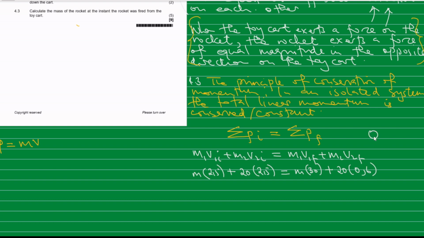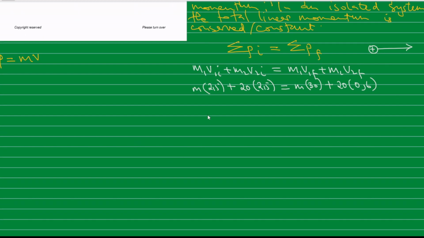Remember, momentum is a vector, so we are taking the right as the positive direction. Let's multiply that. We'll get 2.5 m plus 50, 2.5 times 20 is 50, which is equal to 30 m plus 12.